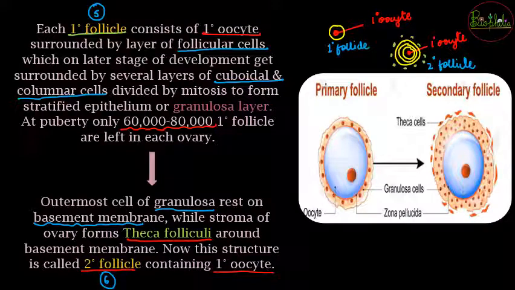So the cell inside the covering is going to remain the primary oocyte only, because of the external coverings and the formation of theca folliculi. The primary follicle will turn into secondary follicle. So this difference should be very clear: primary follicle also has a primary oocyte, and even in secondary follicle the primary oocyte is going to be persistent.